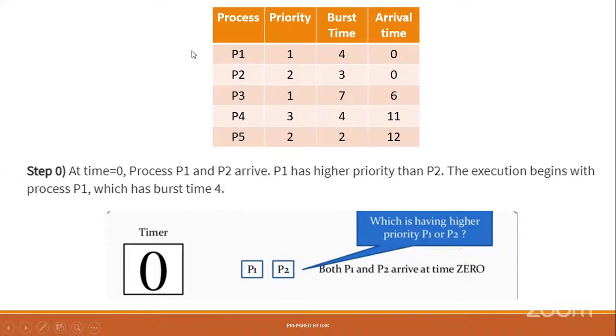Okay. Observe here, suppose we have 5 processes and you may start the Gantt chart with P1 or P3 because priority is equal, 1 and 1. After P3, you can go for P1, or start with P1 or P3. Otherwise, we have one more rule also. Assume that P1 came into the queue first, then P2, P3, P4. Whenever two processes have the same priority, then you can go for the first come first serve order. The meaning is the priority is the same, but P1 came into the memory first. That's why you can start with P1. That is also one rule.